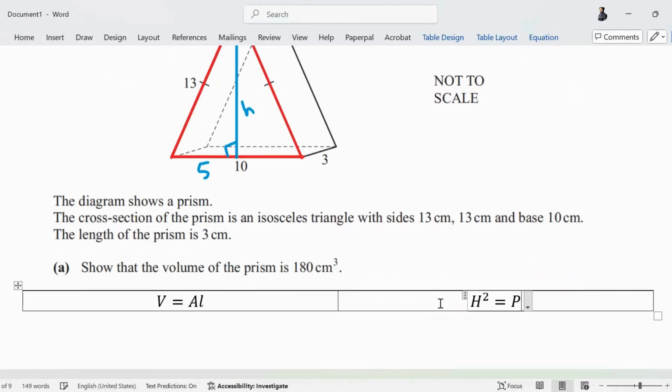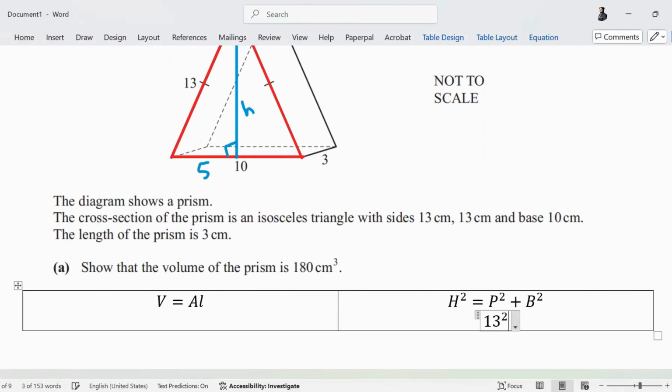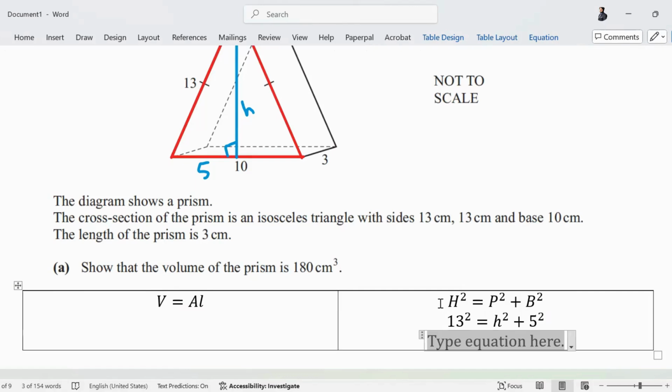Pythagoras theorem, h square is p square plus b square. Your hypotenuse is 13. Your perpendicular is your height. And your base is 5. करो, खुद से करो. Do it yourself. Figure out the squares on your own. You must know the squares till 20.